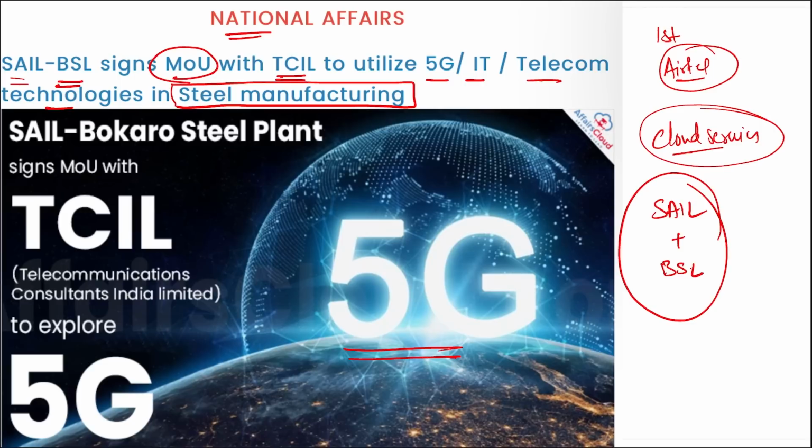Right? Also remember, SAIL and BSL includes SAIL's Mines and Collieries, a central coal supply organization, and the SAIL refractory unit that will be in Jharkhand. Right? With this, SAIL and BSL will become the first PSU in India to take the initiative to set up a dedicated 5G network.